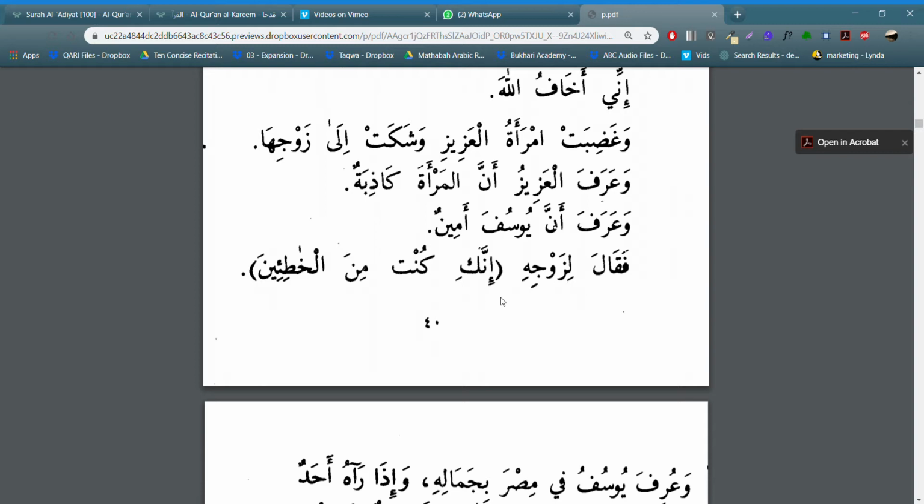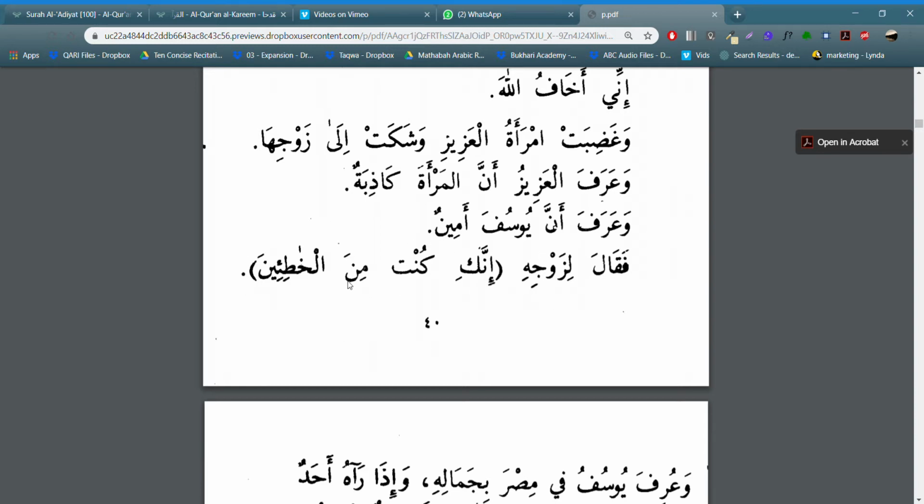Now, لِزَوْجِهِ is just a jar, which is coming from the li. There's a harf jar there. It's targeting zawj, which is making it majroor. This is your majroor, and this is also a mudaf. And then what's attached to it is a he, making it a mudaf ilayh. So jar, majroor, mudaf, mudaf ilayhi, muta'alliq, meaning it's connected back to the fi'l, which is qala. Whenever you have a jar coming in, it's going to have to be connected back to something. They can't just sit there on their own. So in this case, it's connected back to qala. So in this case, what is being said?